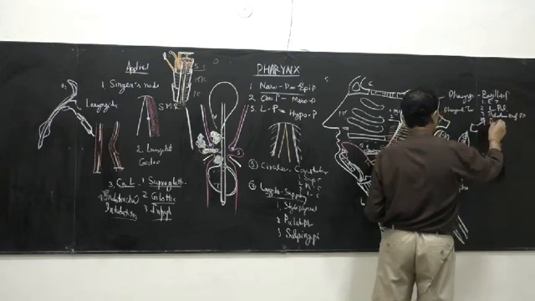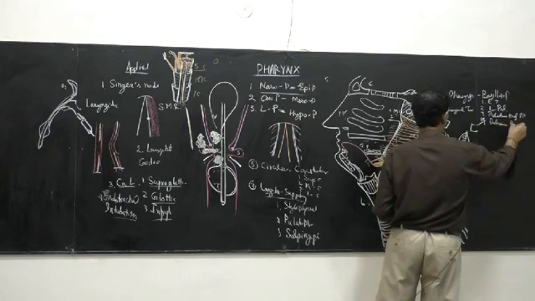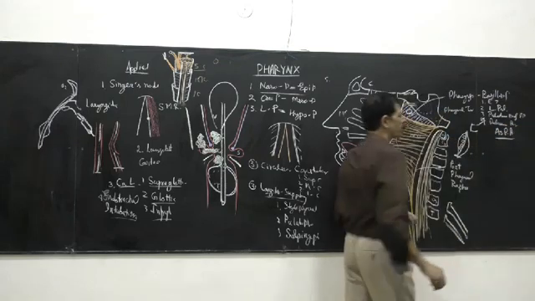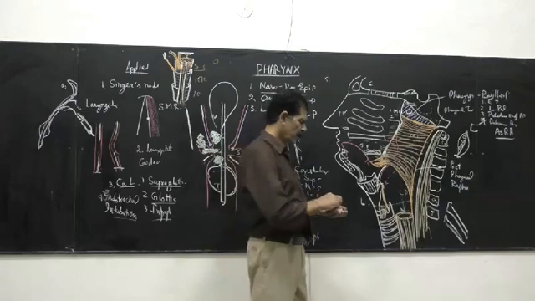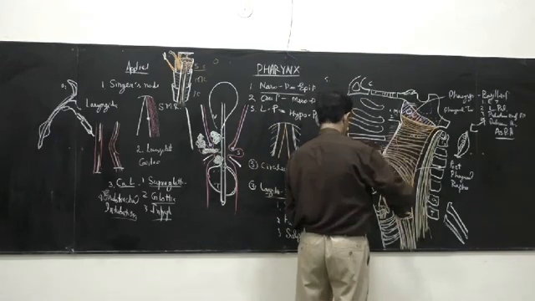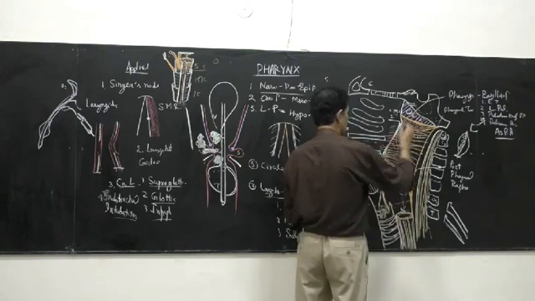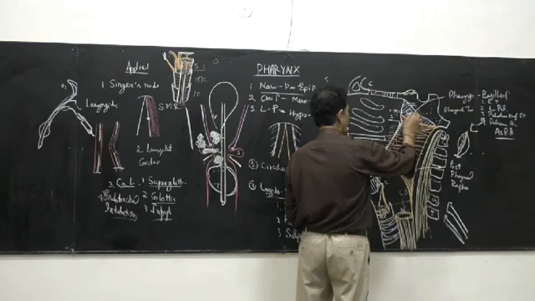The 4th is the palatine branch of the ascending pharyngeal artery. So you have to remember the 4 structures piercing this: 2 arteries, 1 Eustachian tube and 1 muscle, that is the levator palati.